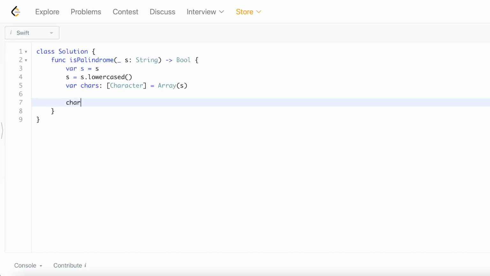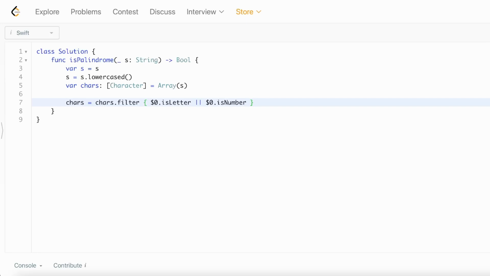Well, simply we could do chars equals chars dot filter, with the character we have, dot isLetter or isNumber.